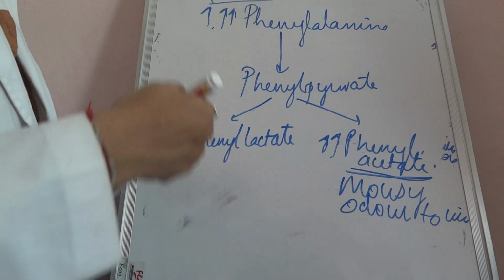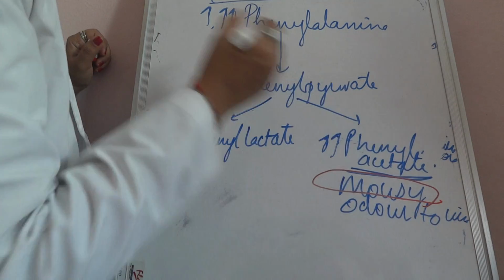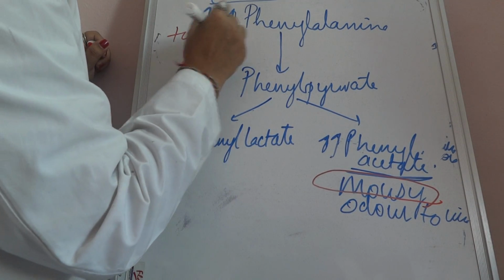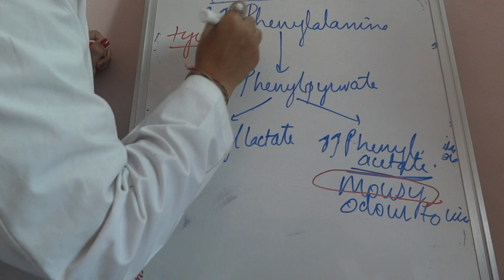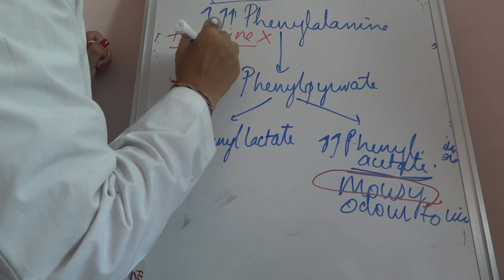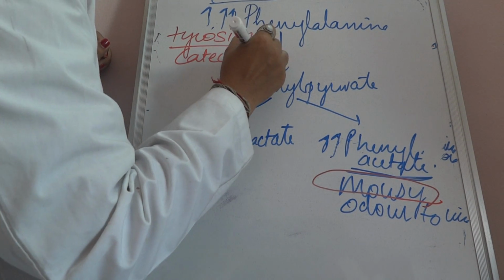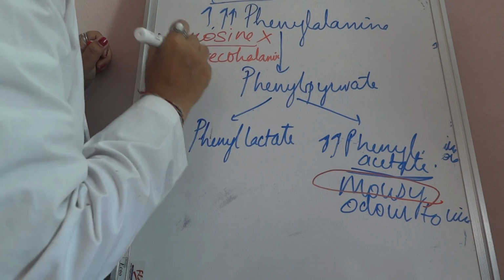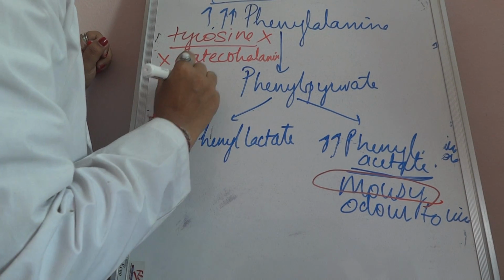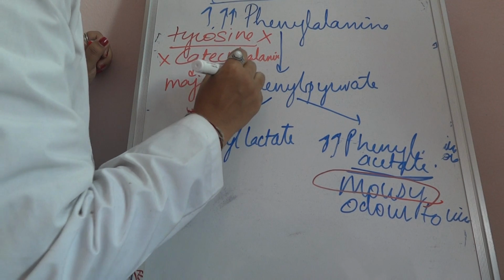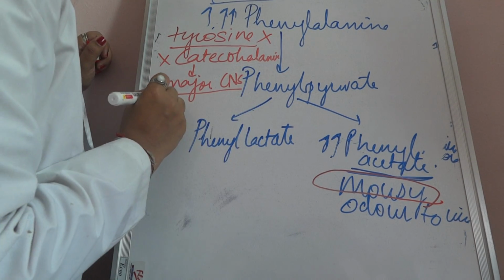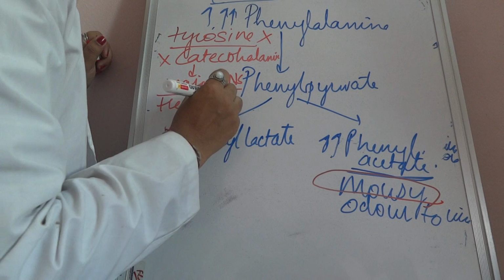Because it is not forming tyrosine, the important catecholamines are not formed. Therefore, there are major CNS symptoms like tremors and low IQ.